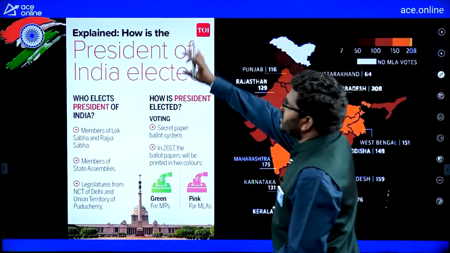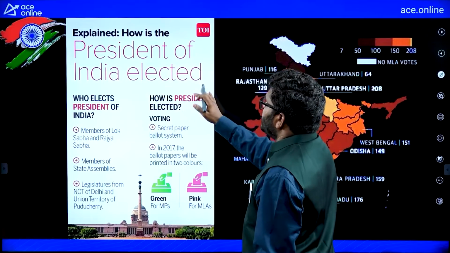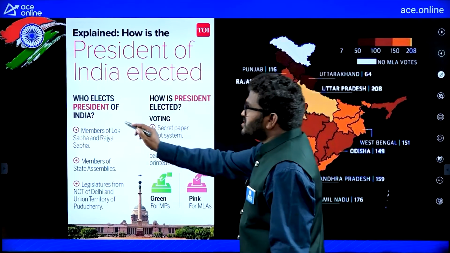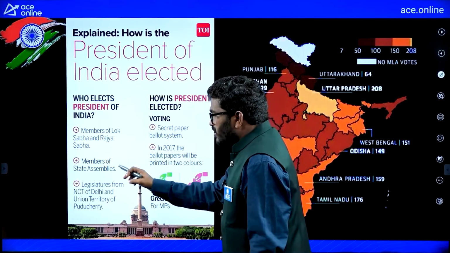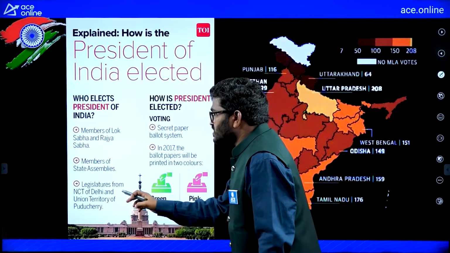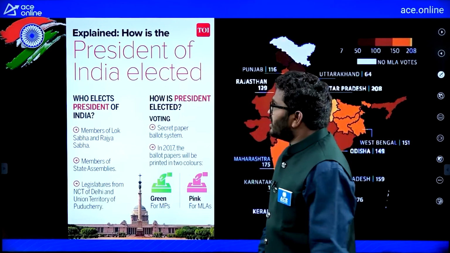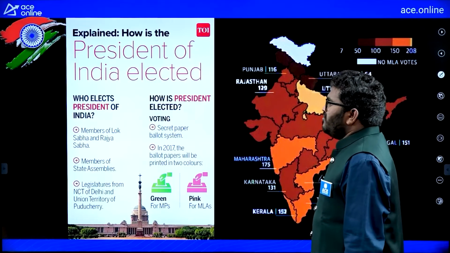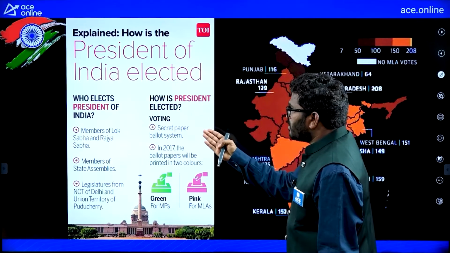Now you can see this was published in Times of India. The President of India is elected. Who elects the President of India? Members of Lok Sabha and Rajya Sabha, members of state assemblies, and legislatures from the Union Territories of Delhi and Puducherry. How is the President elected? By voting, with a secret paper ballot system.